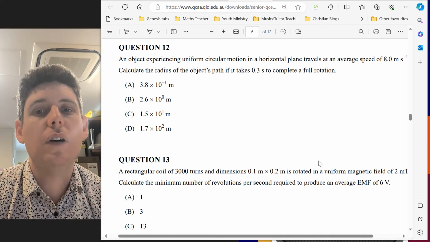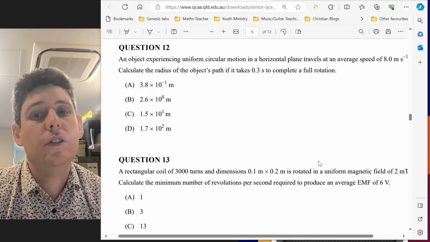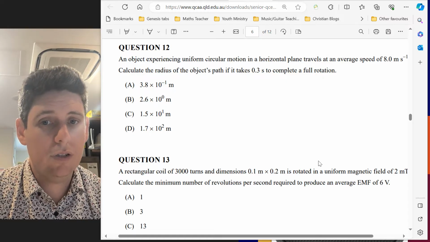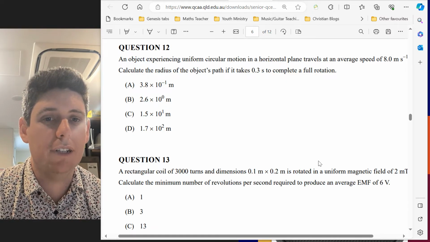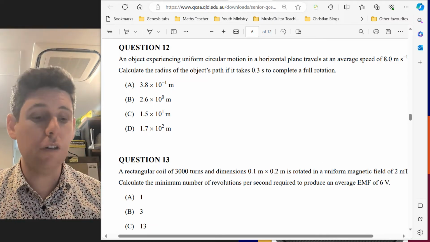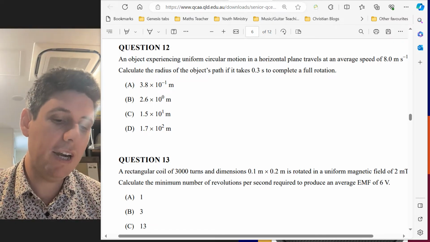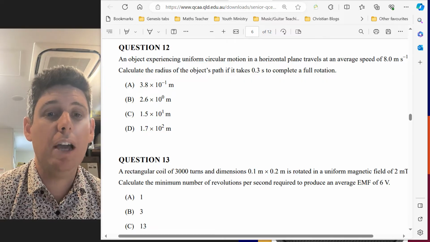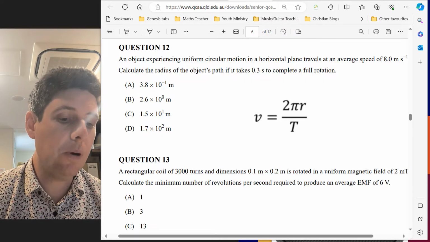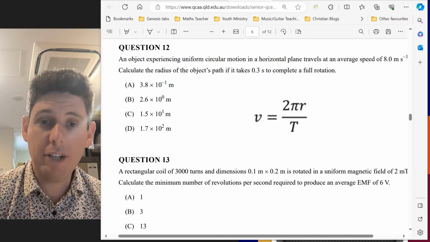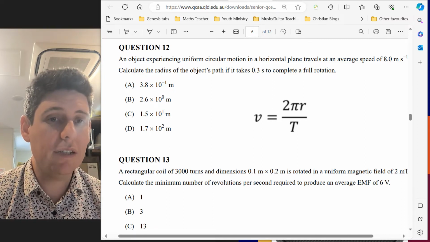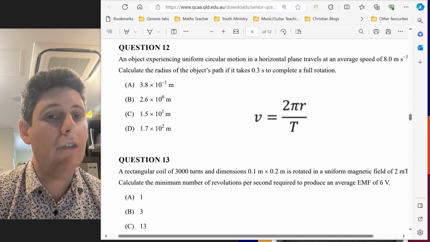Question 12. An object experiencing uniform circular motion. This is a mathematical question. We need our calculator again. If you look at your formula sheet on page 3 under gravity and motion, we have v equals 2 pi r divided by t. t is the time for a complete rotation. v is the velocity, and we can use average speed for that.